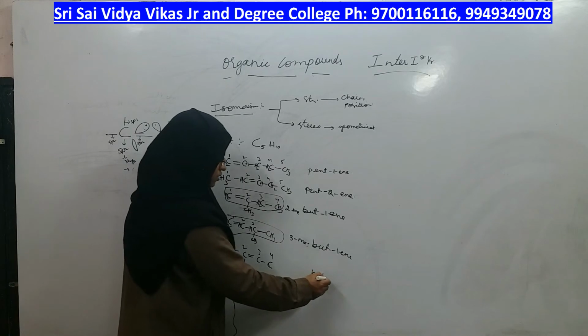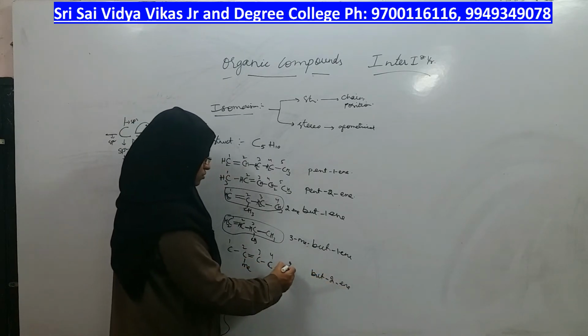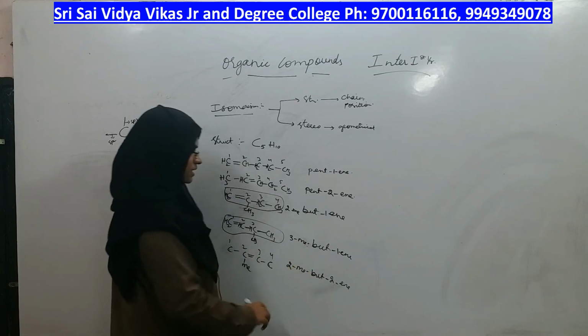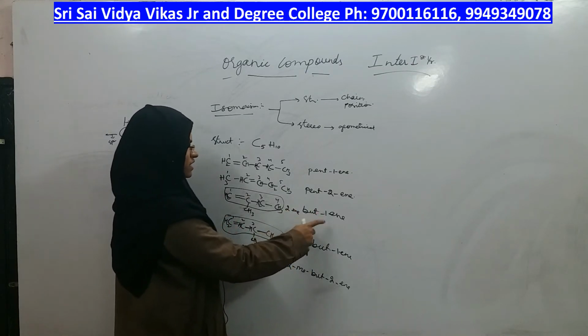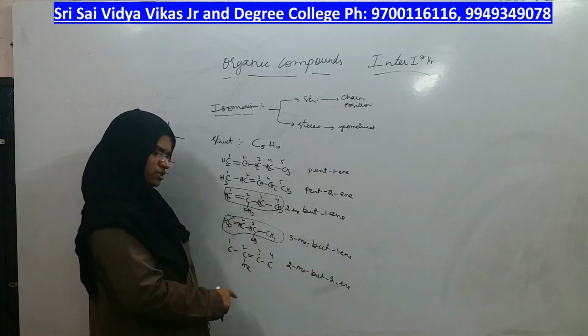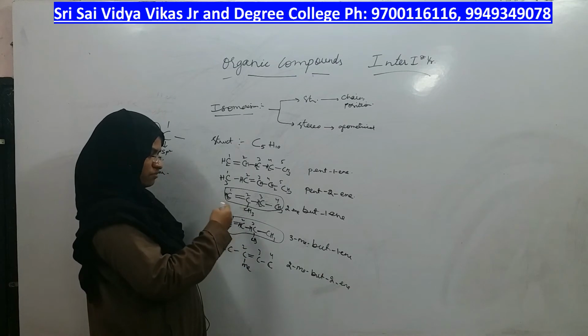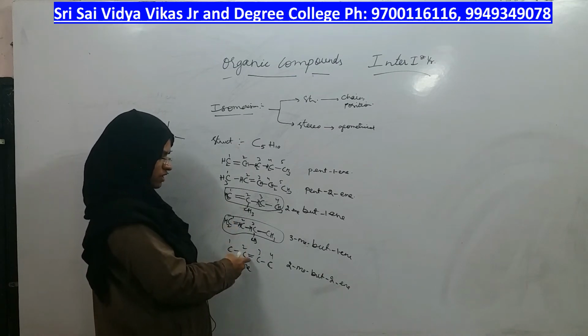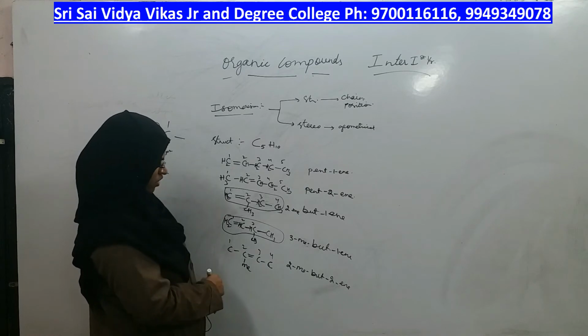Where is the double bond? 2-ene. Where is the methyl group? 2-methyl but-2-ene. Here you got 2-methyl but-1-ene. Are they different isomers? Yes, they are different isomers. They have same molecular formula, but the position of the double bond is different. So these two are position isomers. Are they? Yes. Now what will I do?